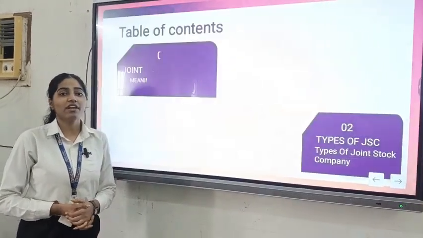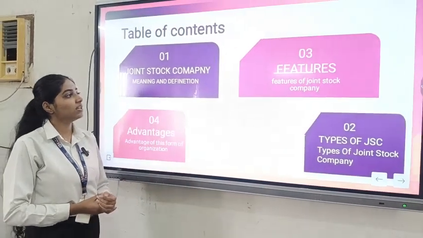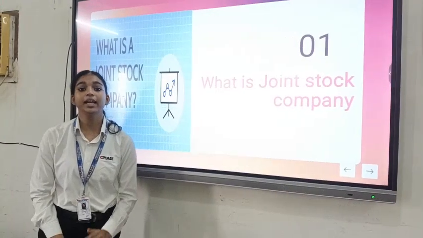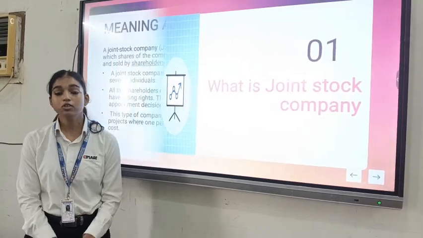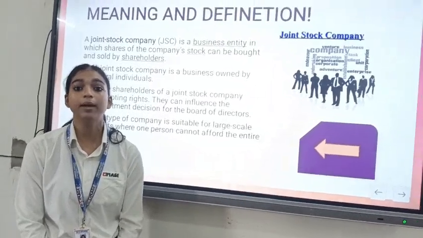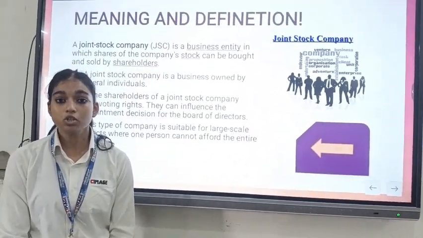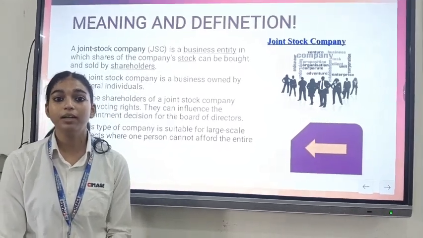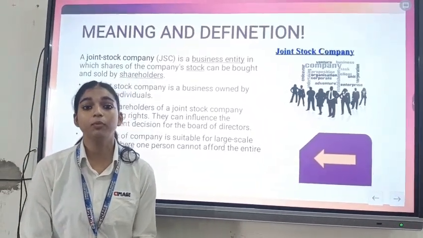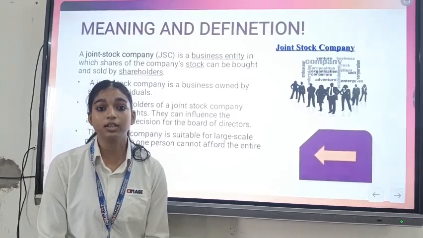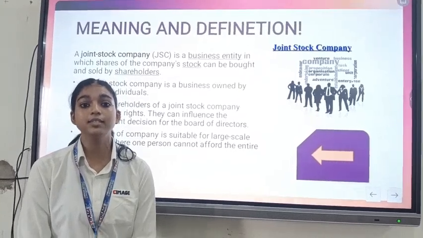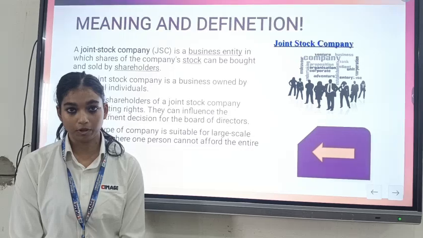The table of contents that we are going to discuss today is meaning and definition, features, types of joint stock company, advantages and disadvantages. Now we will see the meaning and definition of joint stock company. Joint stock company is a type of company that is owned by multiple users and collectively owned by the shareholders. The percentage of ownership, voting rights and sharing of profits of each shareholder is determined by the shares they hold in the company. The primary objective of joint stock company is to significantly increase the amount of investment received by the corporation.